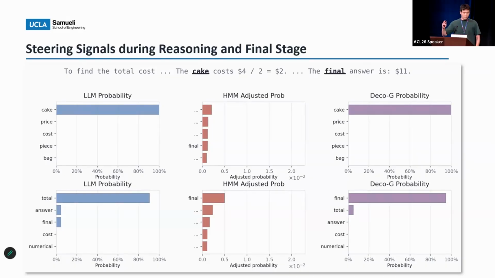So the idea is the reasoning trajectory is preserved. But then at the bottom, we see Deco-G steers the LLM to produce a different word. While the model favors the word total, it also allocates certain probability weights onto other words like answer and final. As we require the template "the final answer is", the FEM module assigns a high score to the word final in the middle. So when combined together, it steers the actual output from the word total to the word final. And the takeaway is Deco-G steering behavior is targeted toward the required template, and it does not broadly interfere with the LLM's reasoning process.